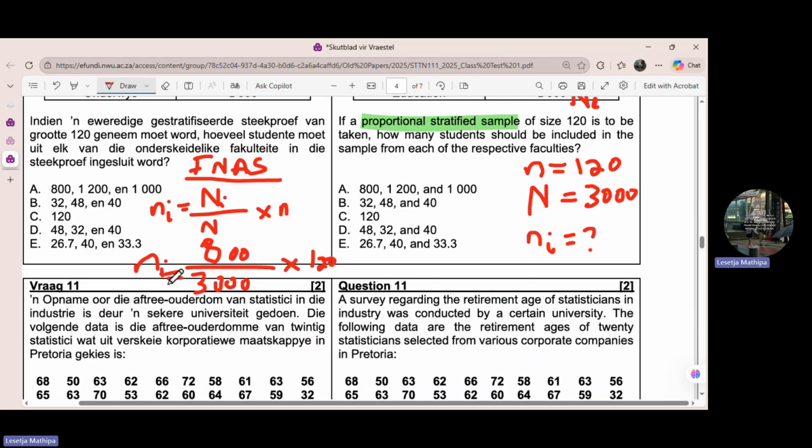And then we check the answer. Let me just do that on the calculator. See. So it's 800 divided by 3000 and multiply by 120, which the answer I got is 32. Is the answer 32? Let's check. Do we have 32 here? No. 32, we have it here and here. It means that the answer is between B and D.